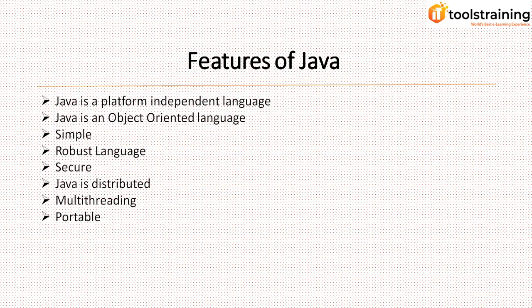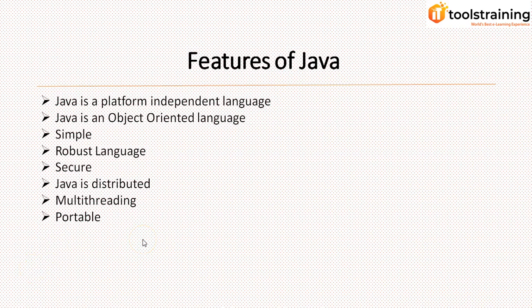Robust: yes. Why do we say that Java is a robust programming language? Because it has removed the multiple inheritance concept, so ambiguity is not there. The pointers concept is removed in Java, so that's why we say it's a robust language. Secured: yes, it is secured, because as I said, Java has its own compiler, which is responsible for generating the bytecode to compile the code and show the output. That means my source code is not directly affected. That's why we say it is secured, just because of that bytecode.